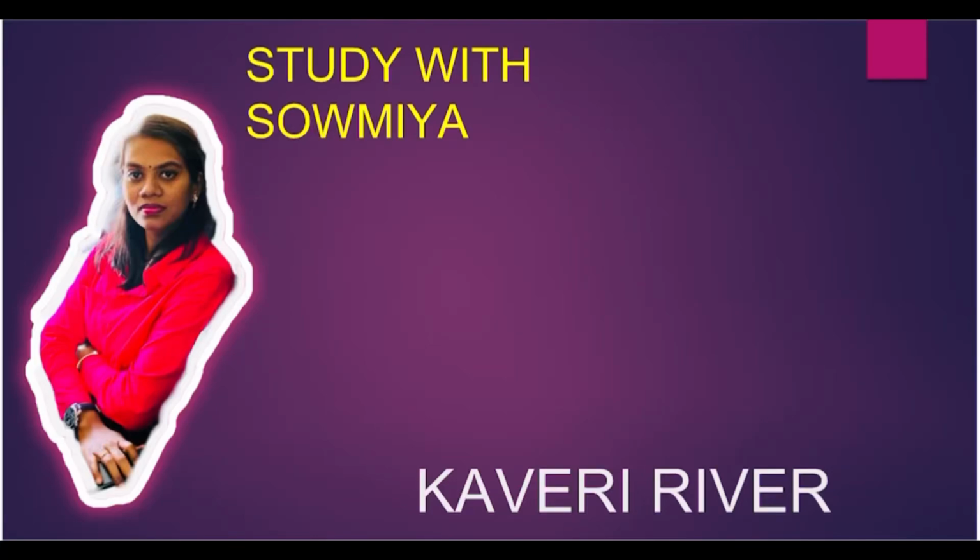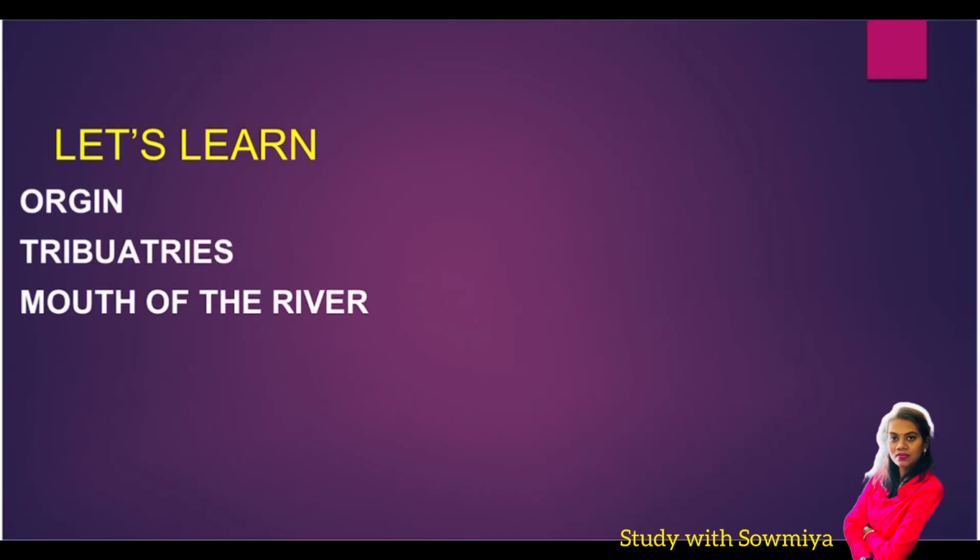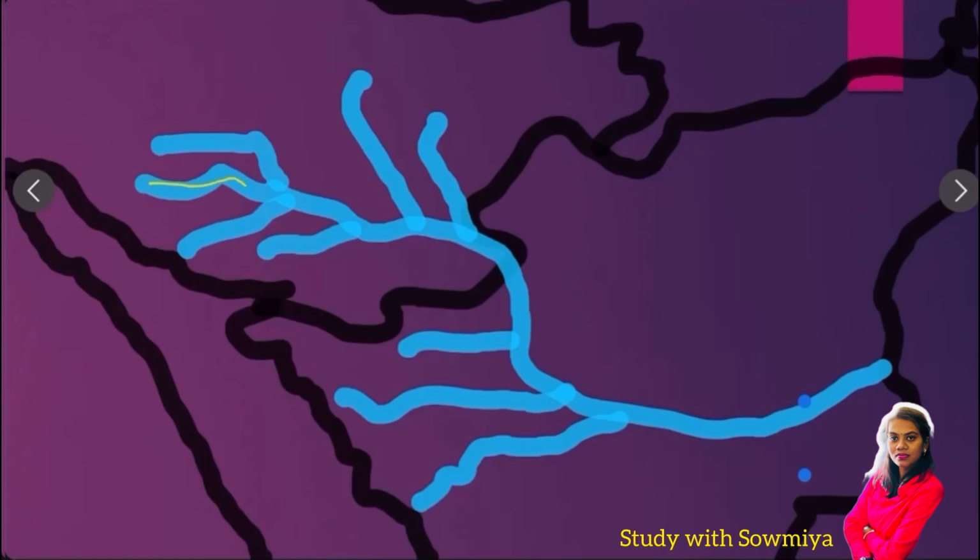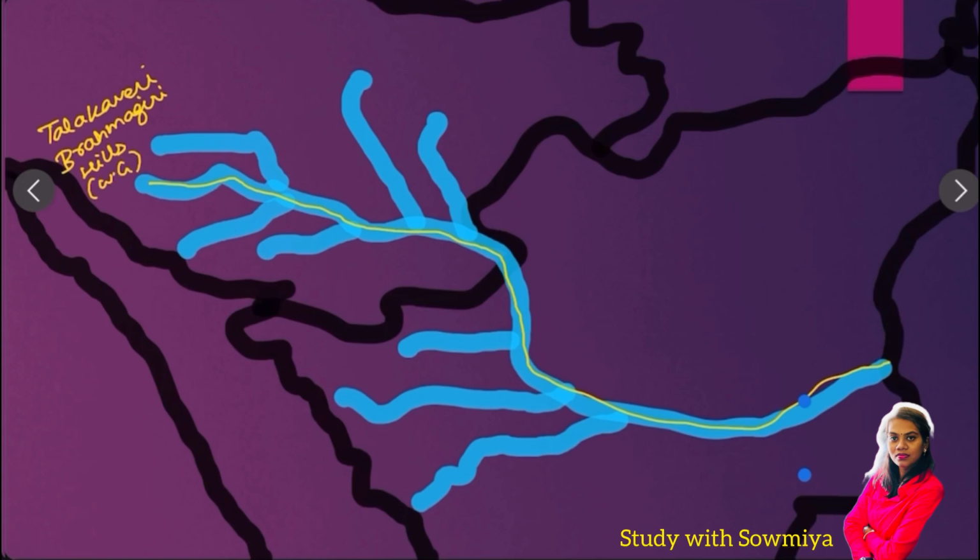In this video, let's cover Kaveri river system and let's learn about its origin, tributaries and mouth of the river. The river Kaveri originates from the Brahmagiri hills of Western Ghats. The place is known as Talakaveri.